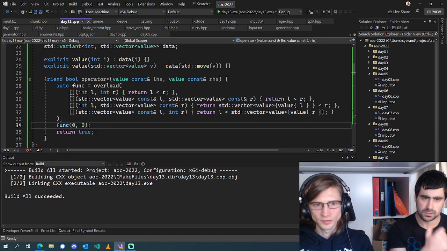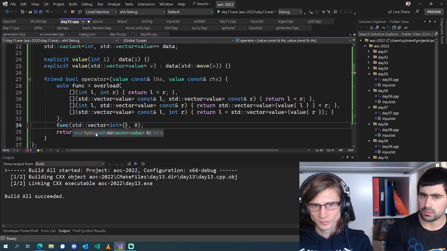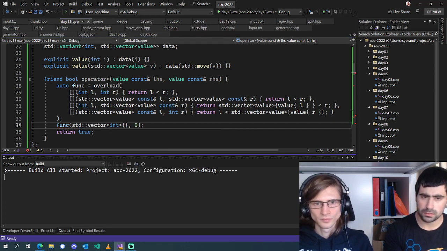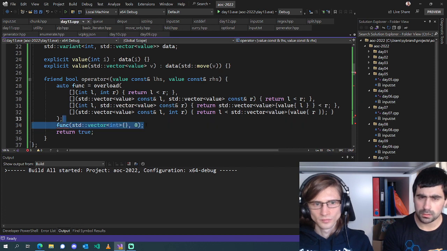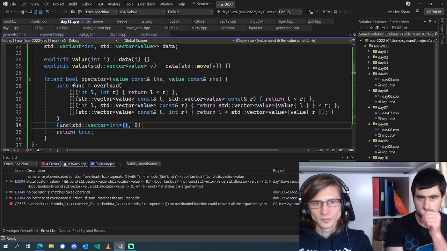Okay, it does. Works. What if we just enumerated all four one after the other and did one compile? Okay. We need vector value. Yeah.